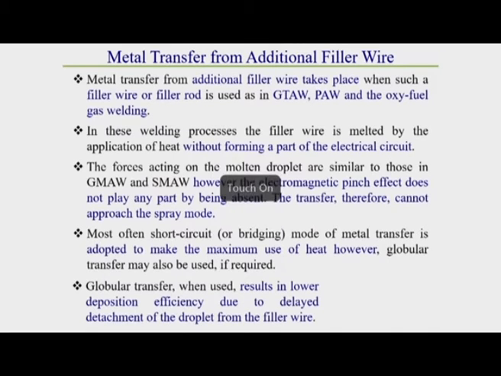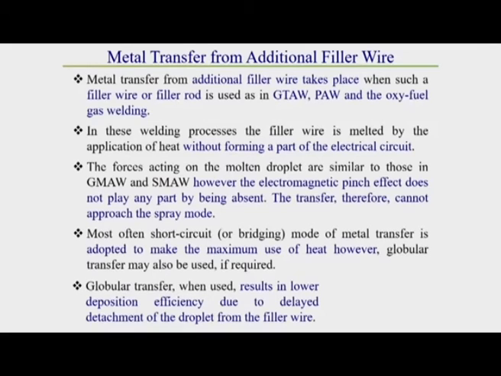Now, we will see how the metal transfer takes place when we use an extra filler material. If you use a separate filler material, how does the metal transfer take place? That we should also know. Generally in this case a non-consumable type of electrode is used.